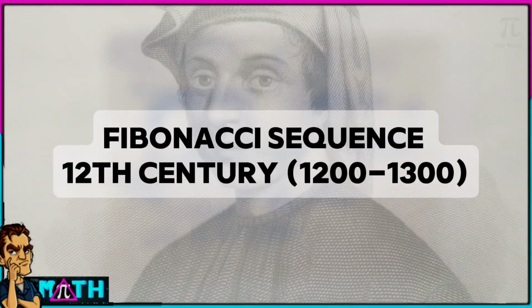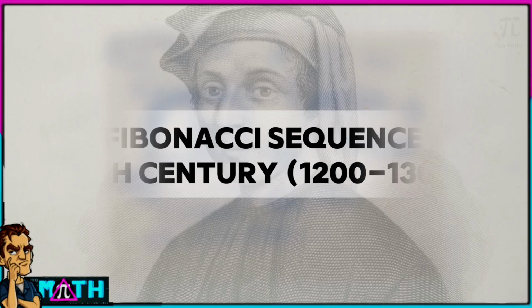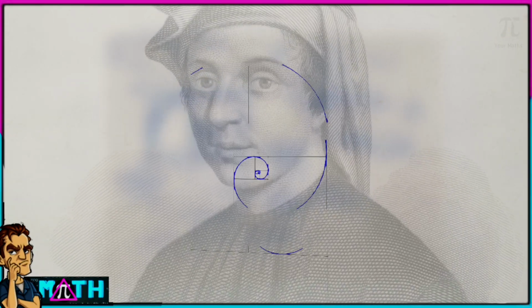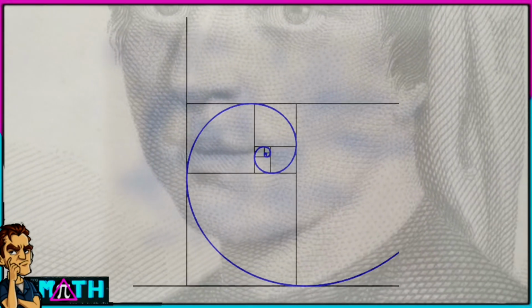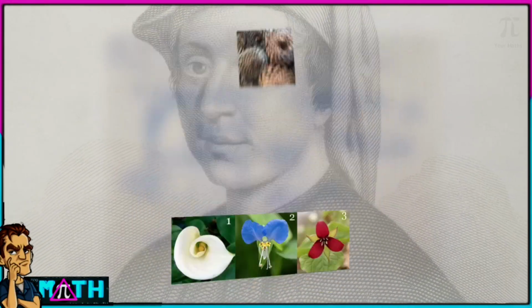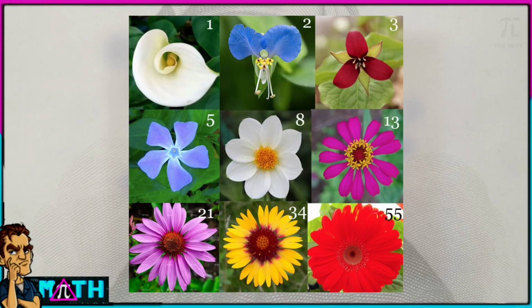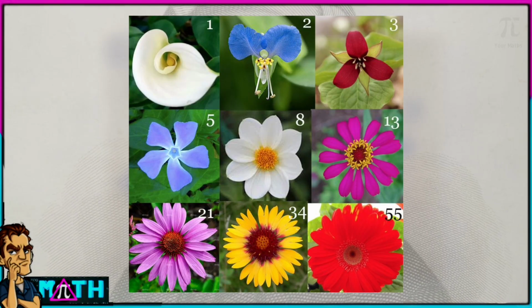Then in the 12th century AD, the Fibonacci sequence arrived, which changed the concept of the extreme and mean ratio by showing a connection with it. This sequence often appears in nature, such as the arrangement of seeds in a sunflower, the spirals of a pine cone, and the number of petals on many flowers, which follow the Fibonacci sequence.